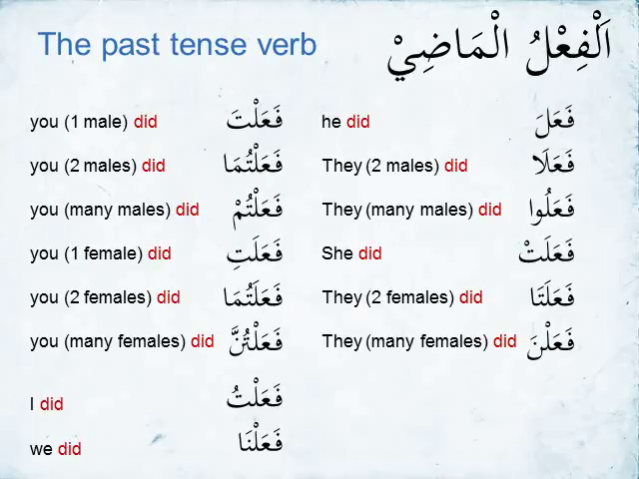The scale is going to be fa'ala, fa'ala, fa'alu, fa'alat, fa'alata, fa'alna, fa'alta, fa'altuma, fa'altum, fa'alti, fa'altuma, fa'altunna, fa'altu, fa'alna. One more time. فعل, فعلا, فعلوا, فعلت, فعلتا, فعلنا, فعلت, فعلتما, فعلتم, فعلت, فعلتما, فعلتن, فعلت, فعلنا. And that's going to be the template, the model, the mold for the past tense scale.